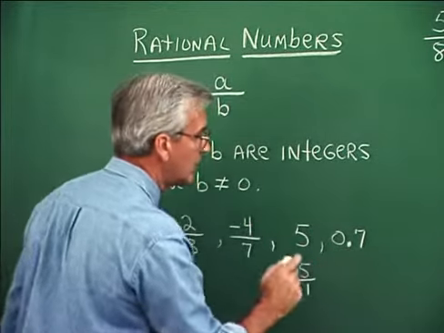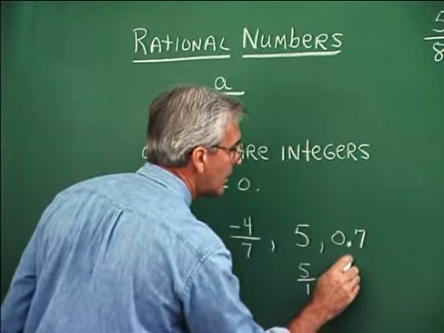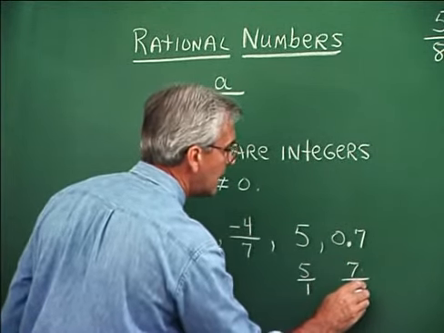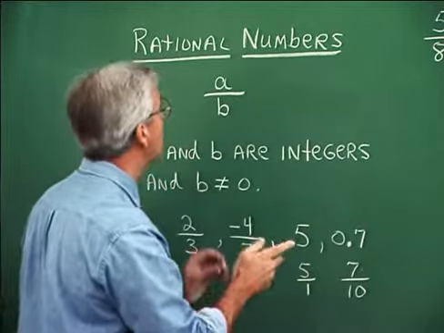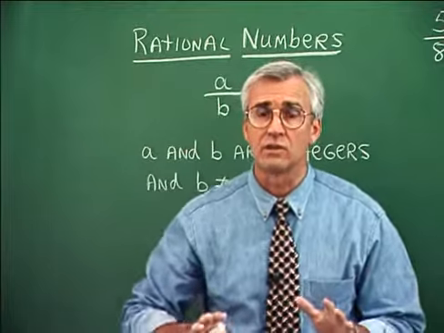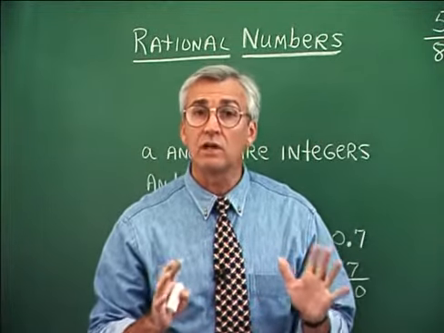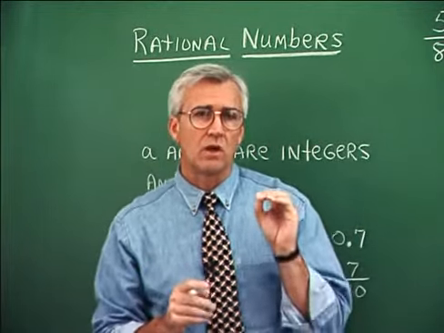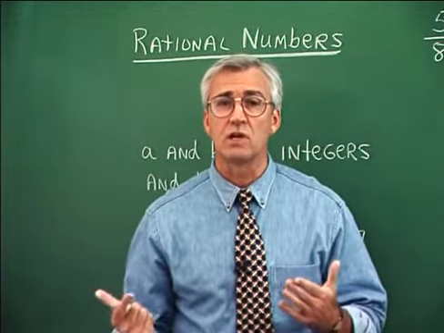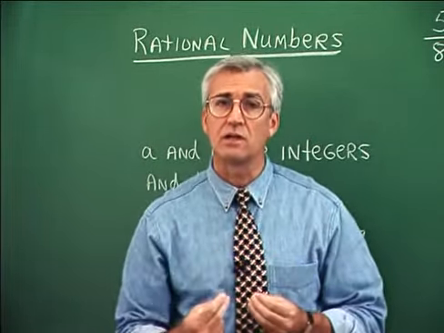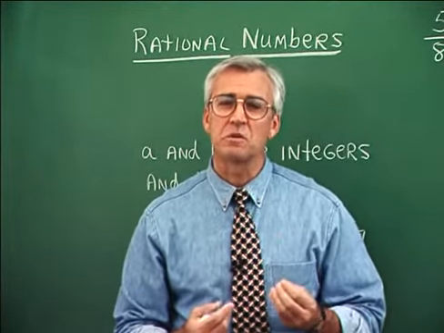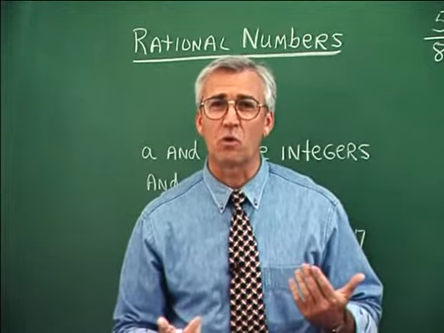7/10 is a rational number because 7/10 can be written in fractional form as 7/10. Now you're recognizing here that the world of rational numbers is really the world of fractions. And that's a real good way to look at it, that when the word rational number is used in a textbook or in some instructions, the idea of fractions should come to mind. Now, when fractions come to mind, decimals follow very shortly, don't they?